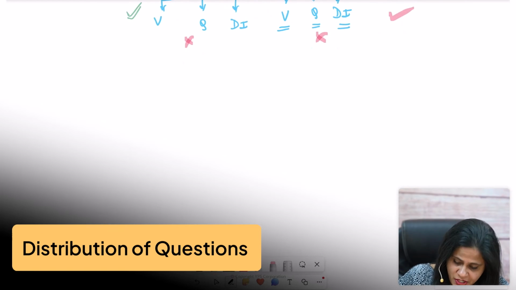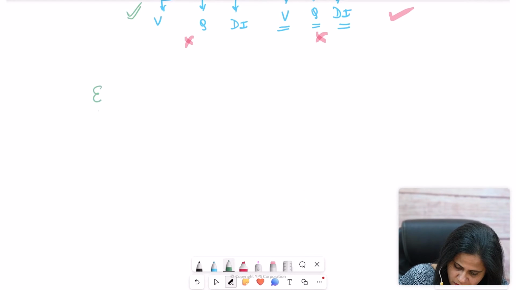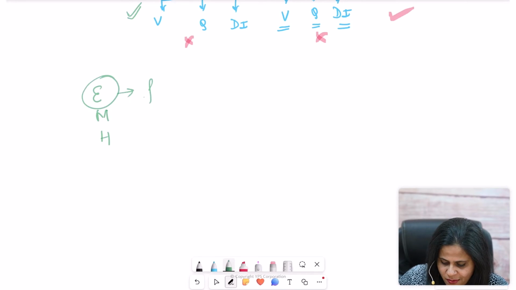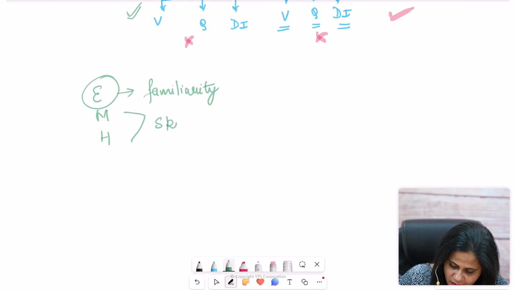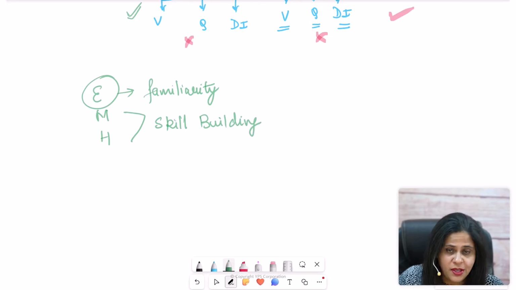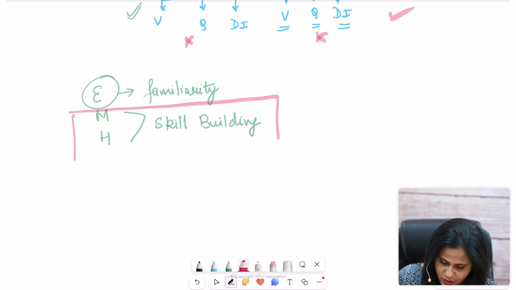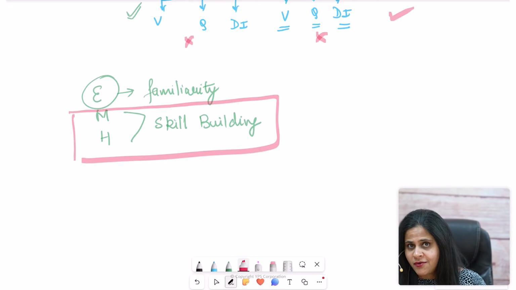So all the questions in these sources are split into difficulty levels: easy, medium, and hard. Now, easy questions are really used for familiarity purposes. But for skill building, I would not really recommend using easy questions. For skill building, it's the medium and hard difficulty level questions that you should be using. So my focus is going to be completely on the count of medium and hard questions that are available to you in each one of these sources.